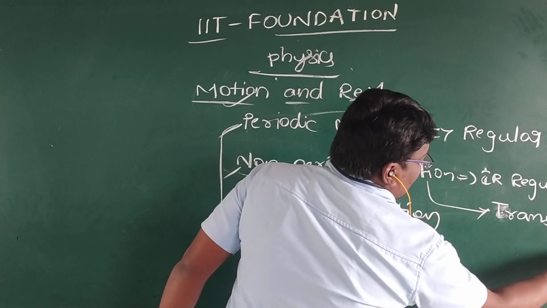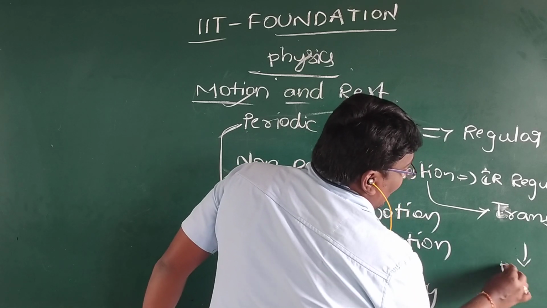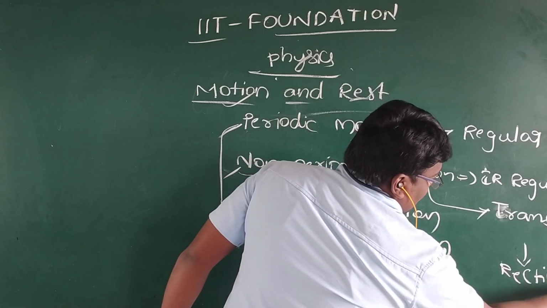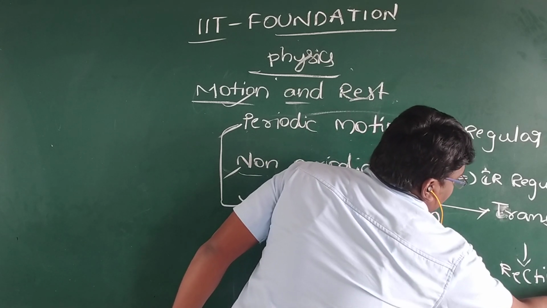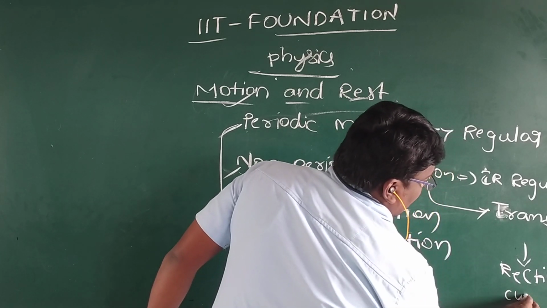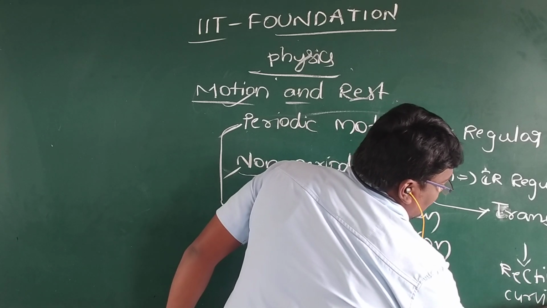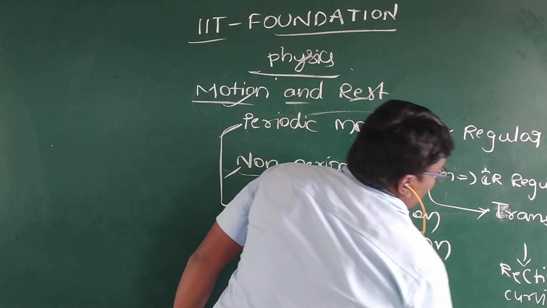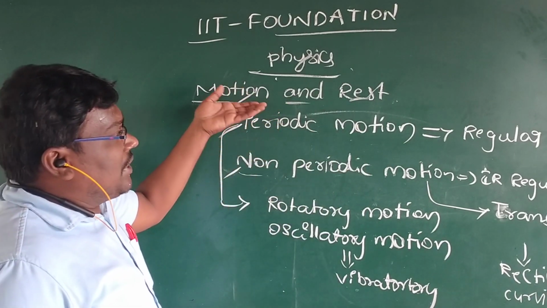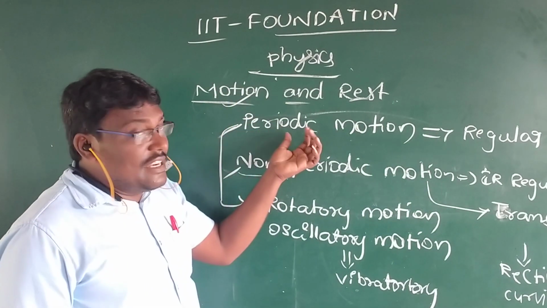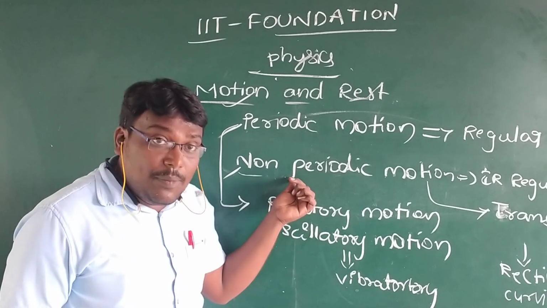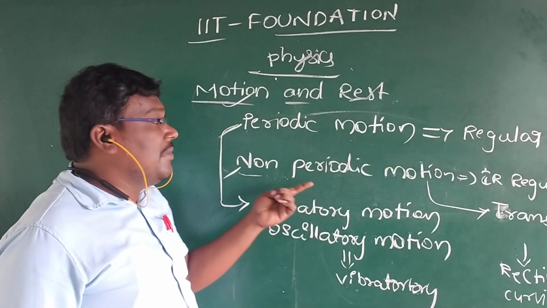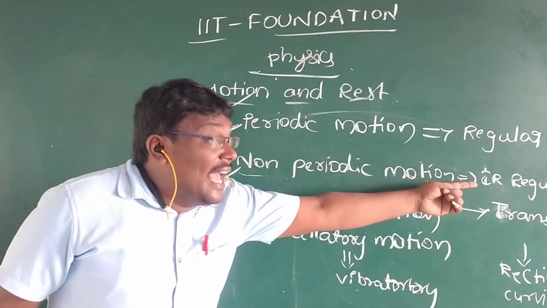Again, this translatory motion is divided into rectilinear motion and curvilinear motion. So these are the types of motion. One is the periodic motion, another one is the non-periodic motion. Just remember that periodic motion is the regular interval of time and non-periodic motion is the irregular interval.